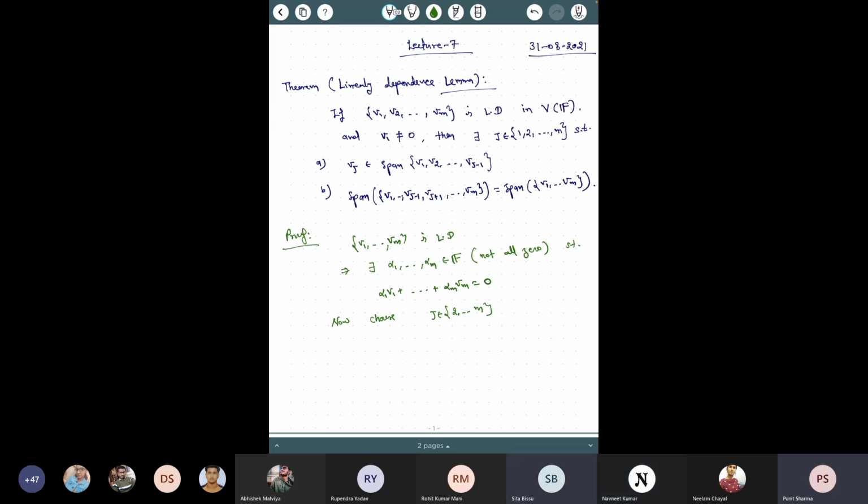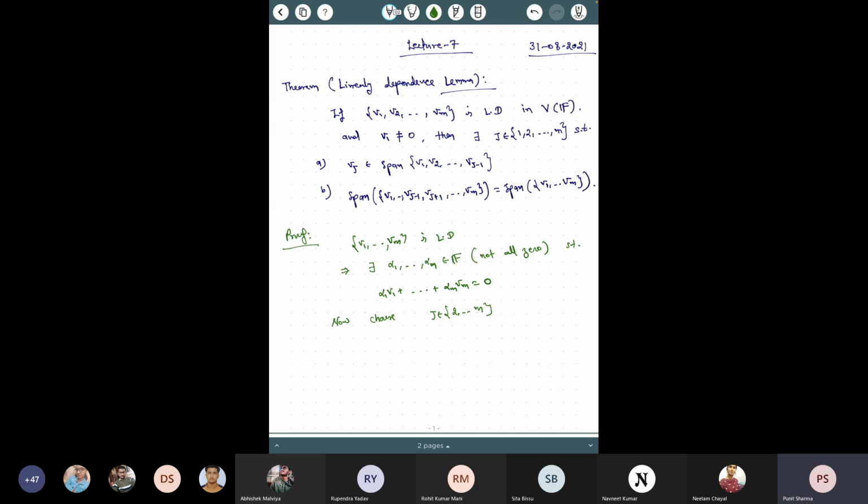You are trying to prove that there exists an index j in 1 to m such that vj can be written as a scalar multiple of others. Now what is given is that this set is linearly dependent. So using the definition, you know that for some combination, this linear combination is 0, where not all the scalars are 0. At least one of them is non-zero, but you don't know which one.